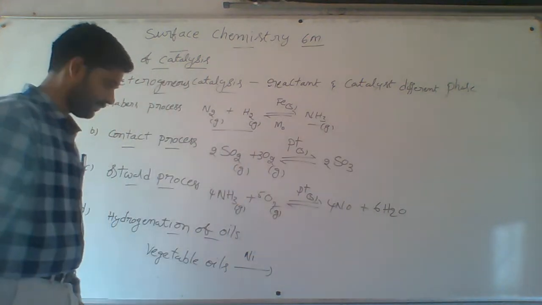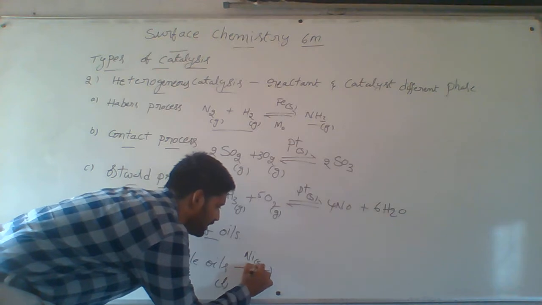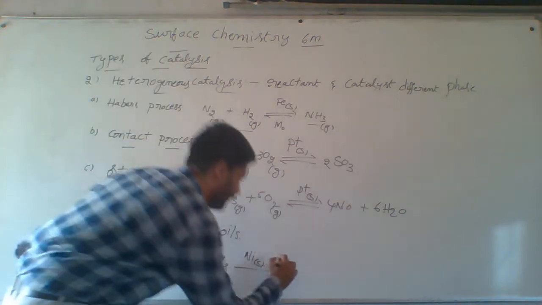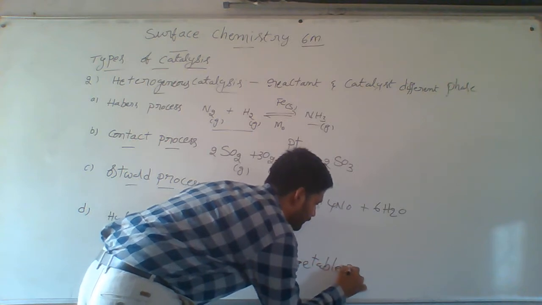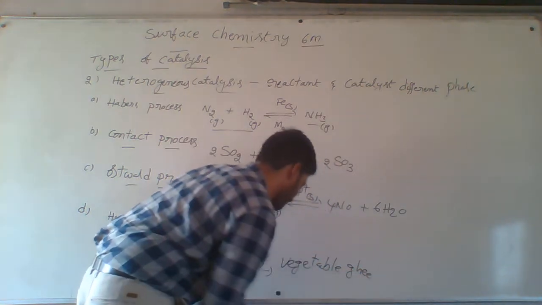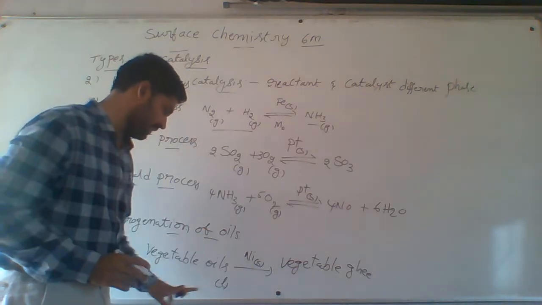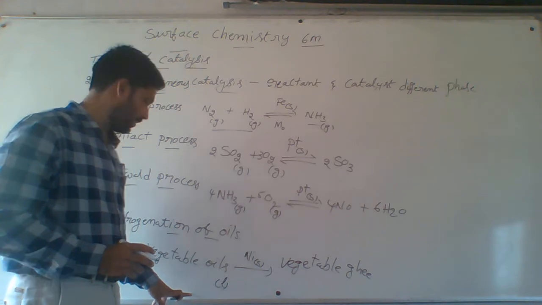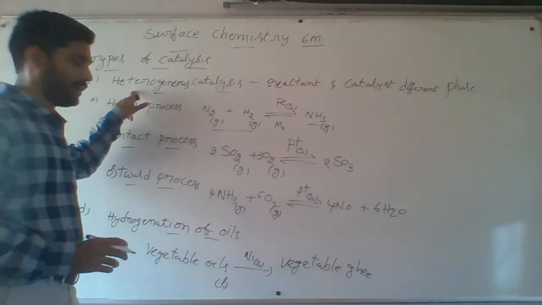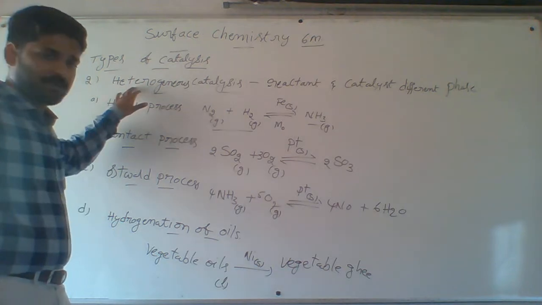Now oils are in which form? Liquid form. Nickel is in solid form. Then it forms vegetable ghee. Here the catalyst is in solid state and the reactants are in liquid phase. Both are in different phases. That is an example of heterogeneous catalysis.